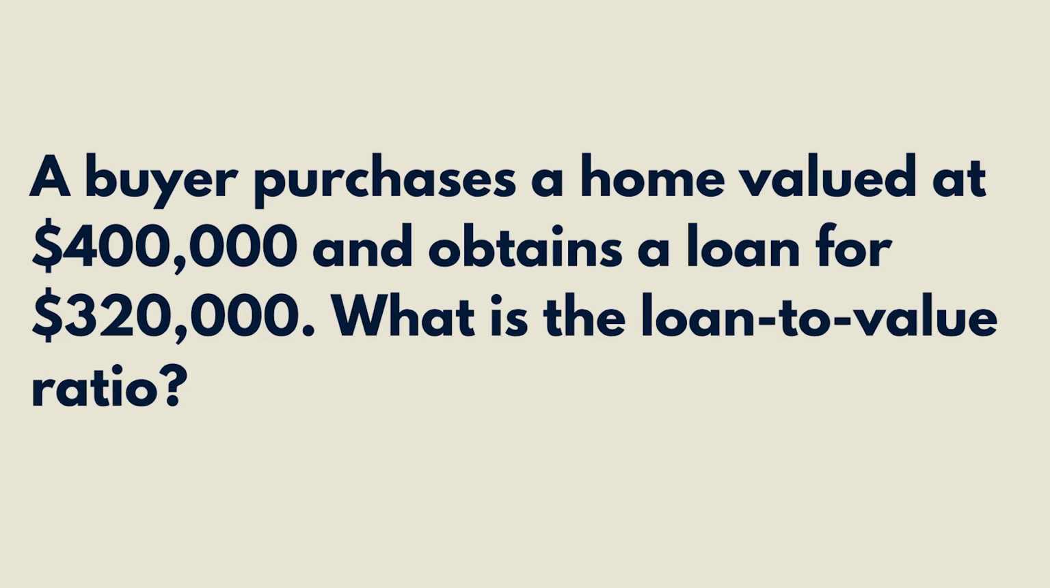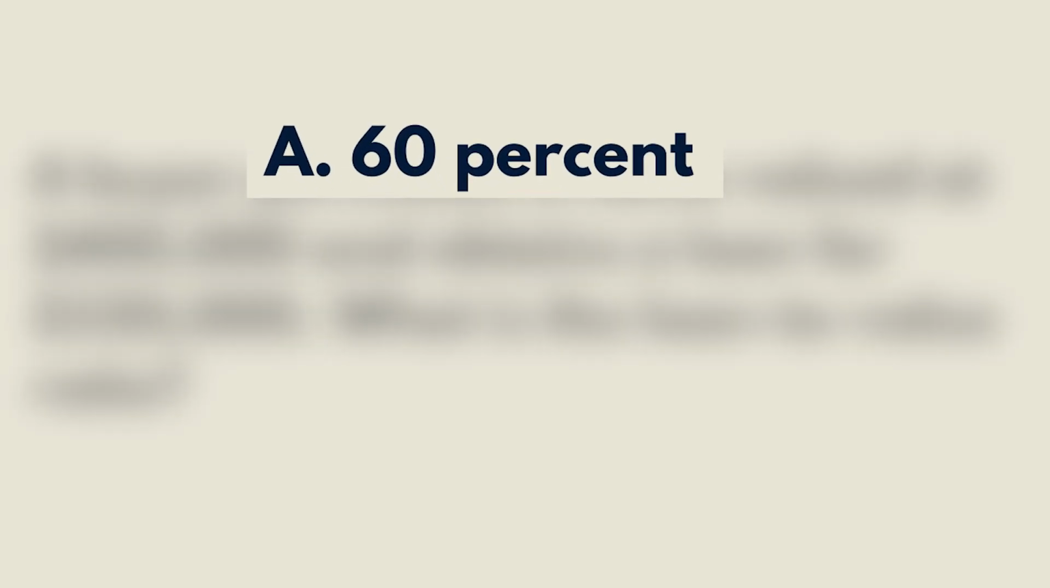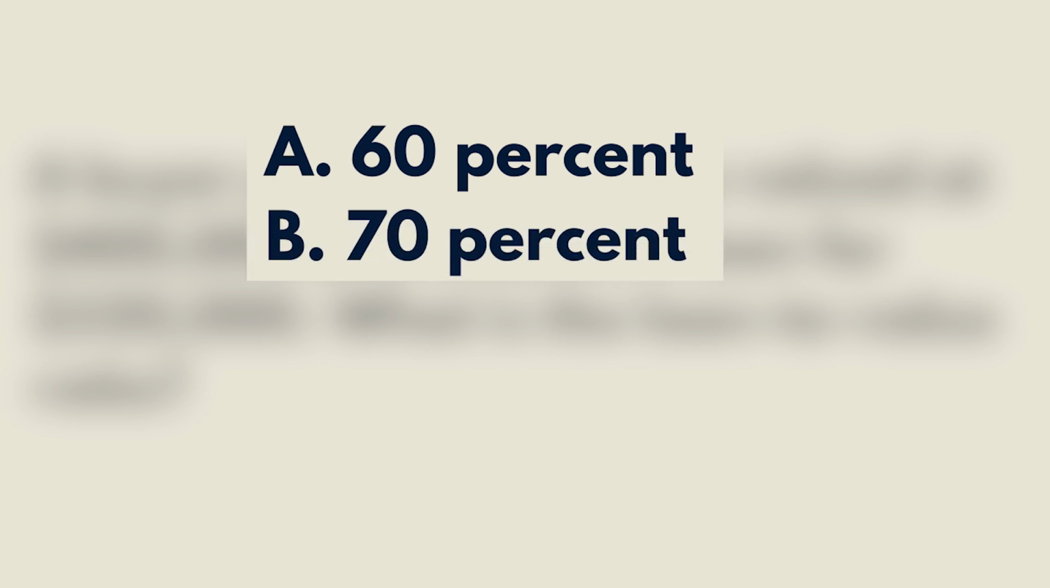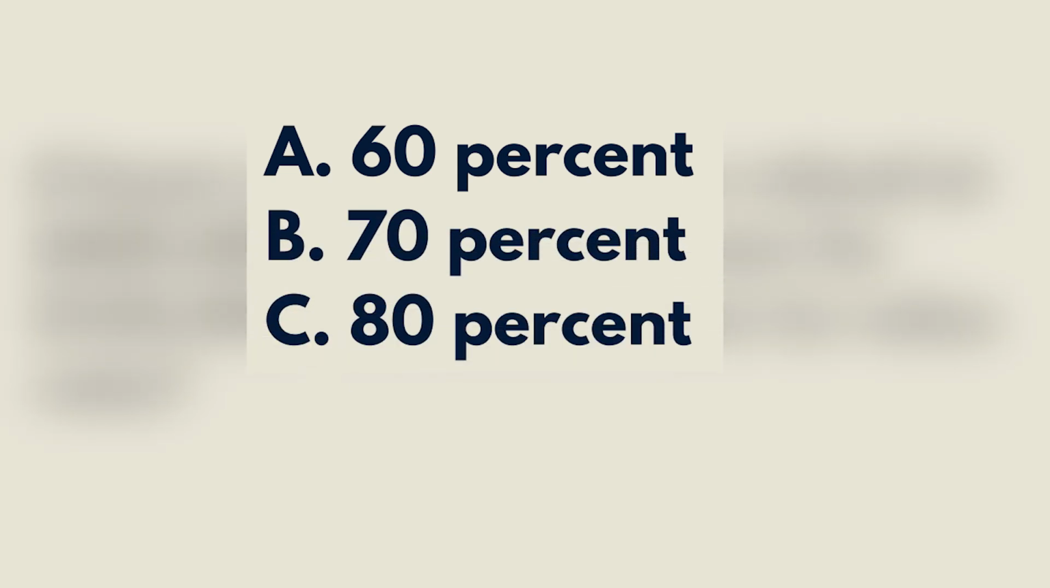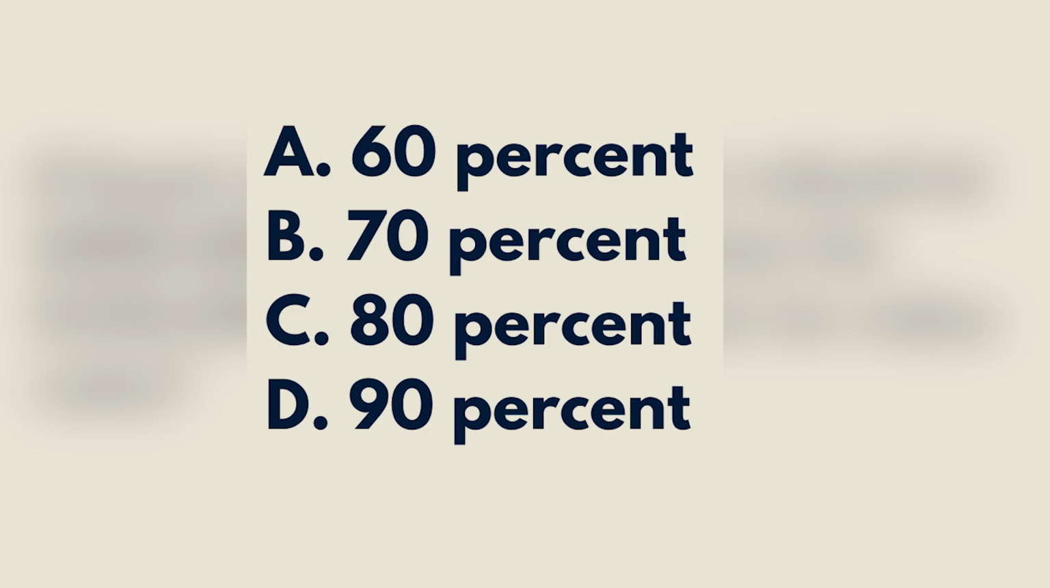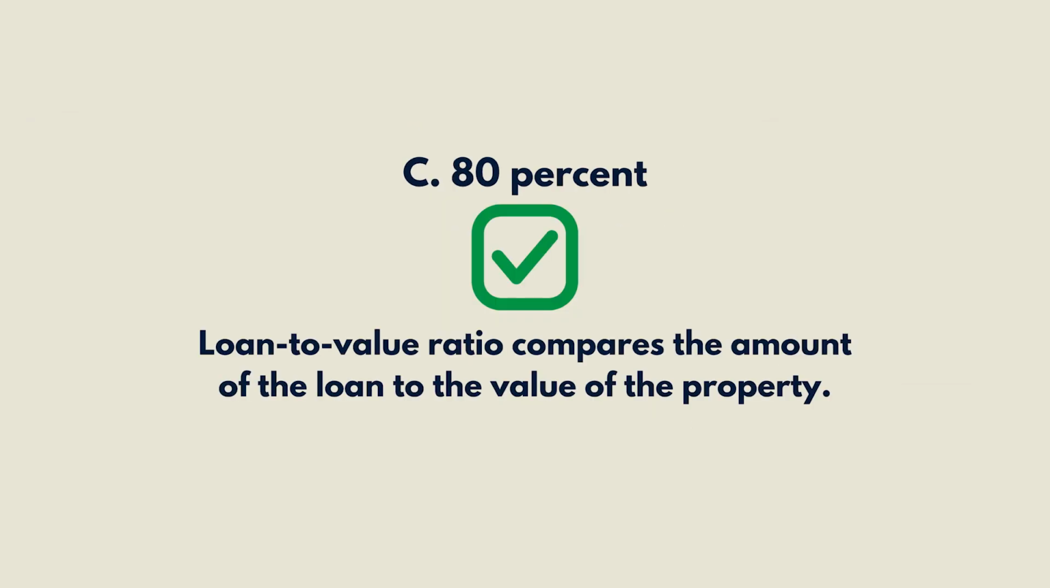Question 3. A buyer purchases a home valued at $400,000 and obtains a loan for $320,000. What is the loan-to-value ratio? A. 60%, B. 70%, C. 80%, D. 90%. The correct answer is C. 80%. Loan-to-value ratio compares the amount of the loan to the value of the property. In this case, the borrower financed $320,000 of a $400,000 purchase. That represents 80% of the property's value.